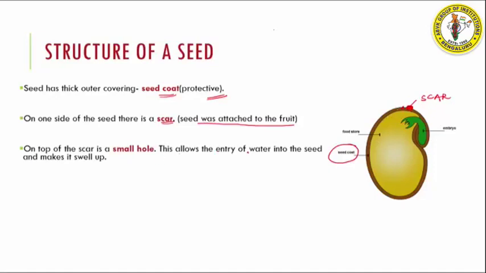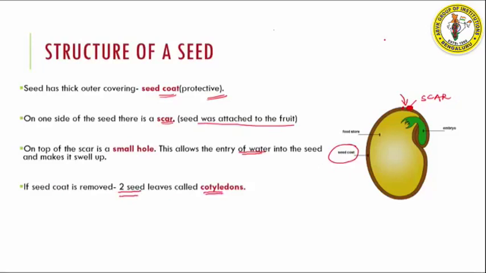This hole will allow for the entry of water into seeds. I told you, right, when you soak the seeds overnight, they will pull in all the water and they will swell up. That is because all the water enters through this hole that is present. Now, if you try to look inside, the seed will have two small seed leaves called cotyledons.